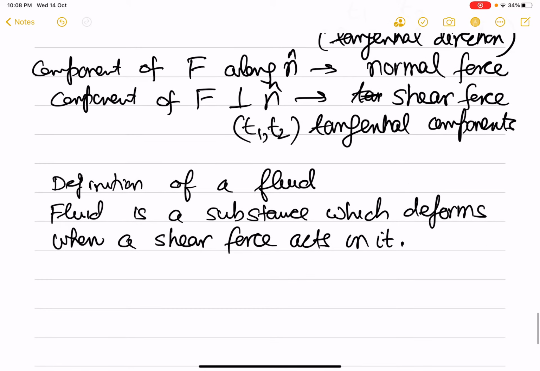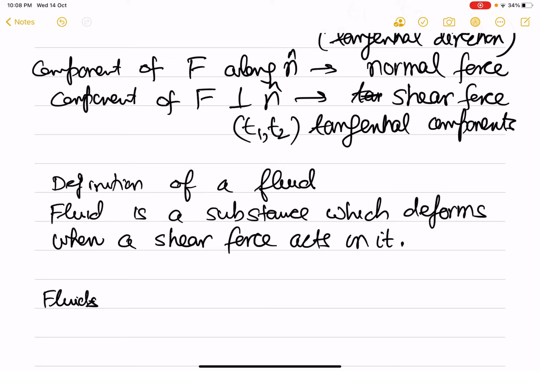Now, this is just half the definition, and we will improve this by two qualifying phrases. We will generalize this slightly, because a solid will also deform when a shear force is acting on a solid. And I'll explain this in a moment. Let me first give the complete definition of fluid.